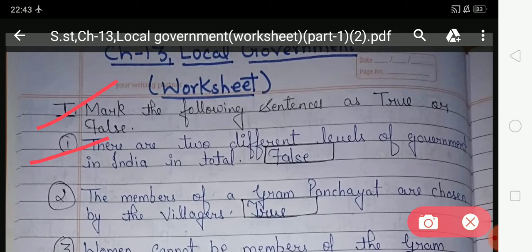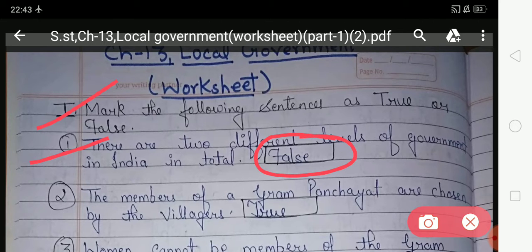If your statement is right, then your answer will be true, and if your statement is wrong, then your answer will be false. Is the first statement right or wrong? There are two different levels of government in India in total. No, there are three different levels of government in India. So your first statement is wrong and your answer will be false, and you have to write false in the given box.